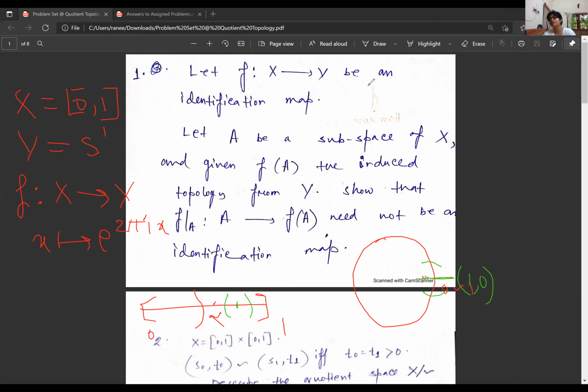But what will be the inverse image of this open set under the map pi? Anyone? Can you try?